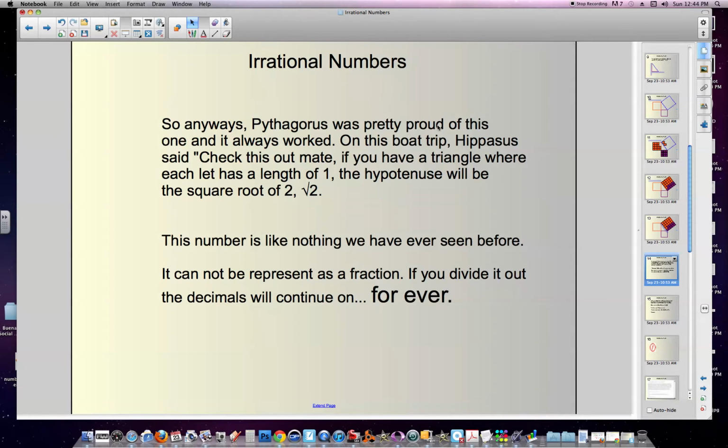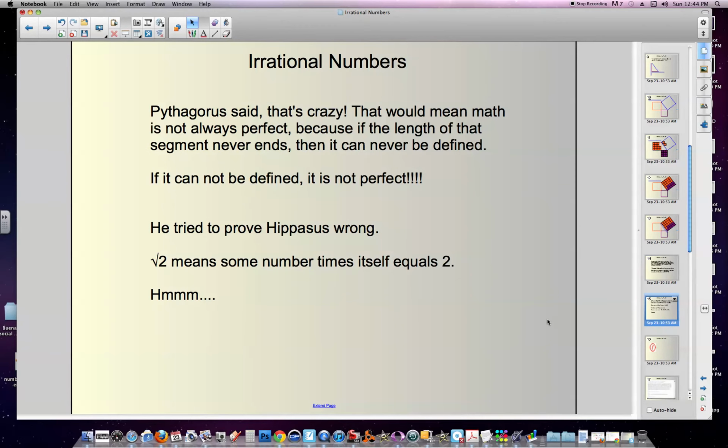And he said, now check this out. This number is not like anything we've seen before. It can't be represented as a fraction. It never ends. If you divide it over and over and over, the decimal will continue on forever. All right, so Pythagoras said, that's crazy. That would mean that math's not always perfect because the number would never resolve. It never actually comes to a conclusion. It goes on and kind of rambles forever. It can't be defined, and therefore it's not perfect.